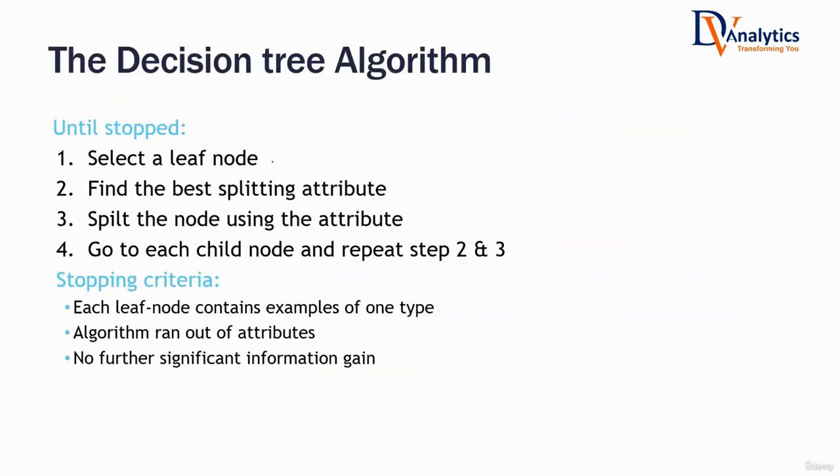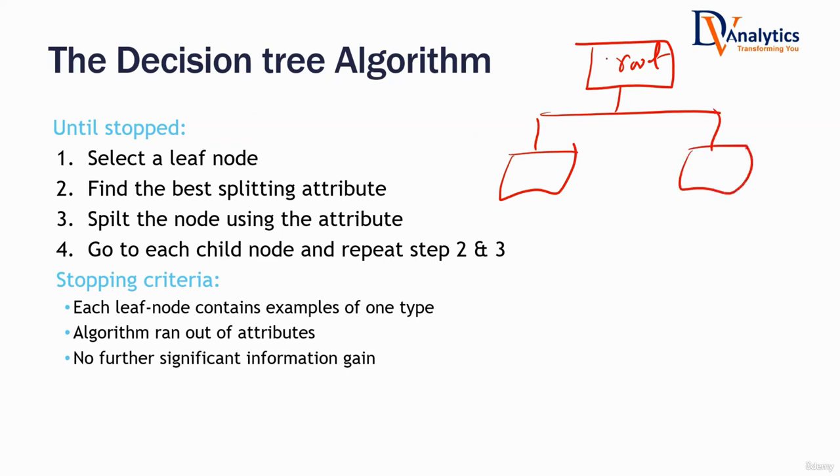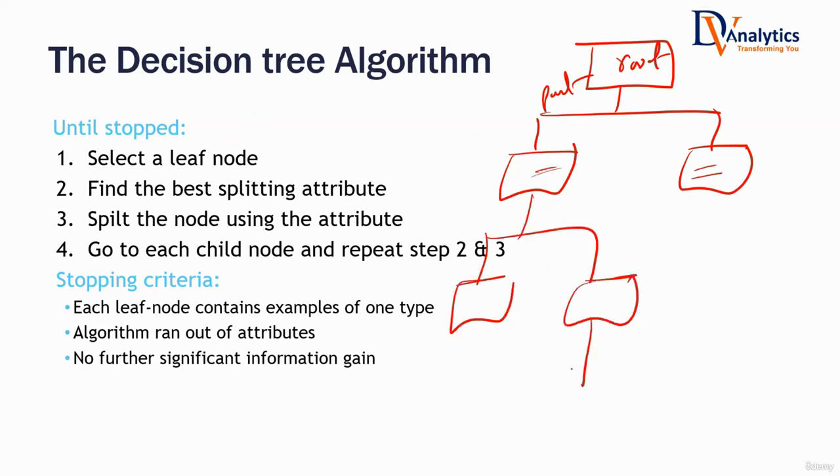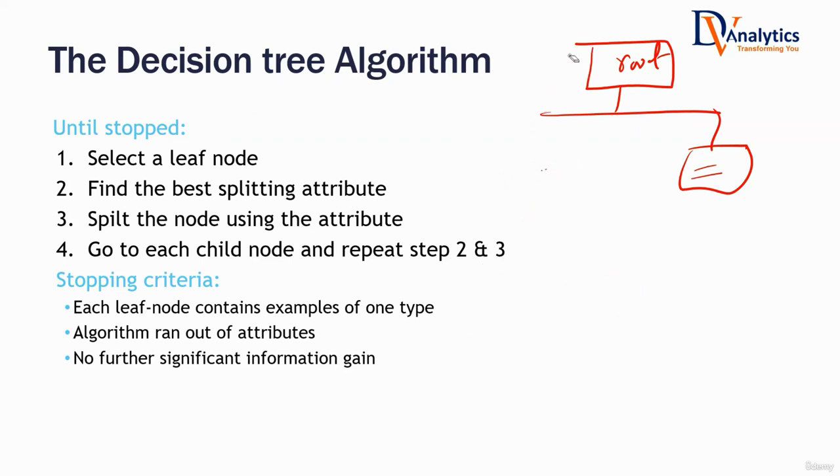Once again, let's recap. What is the decision tree algorithm? This is how it sounds theoretically. But now that we understand how it works, the decision tree algorithm is: select a leaf node. In the decision tree terminology, the first node is known as a root node. Then you have two nodes below this. This is also known as a parent node, and the ones below are known as child nodes. And this way, if this is the last node in this tree, then this will be called a leaf node. So all the terminal nodes are known as leaf nodes.